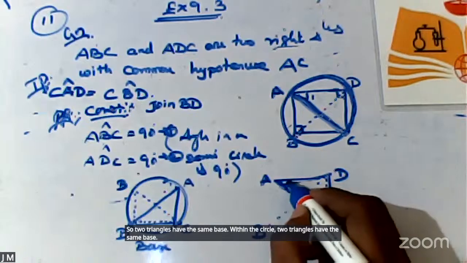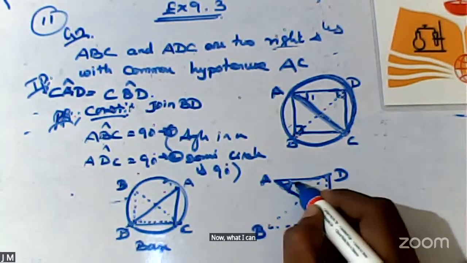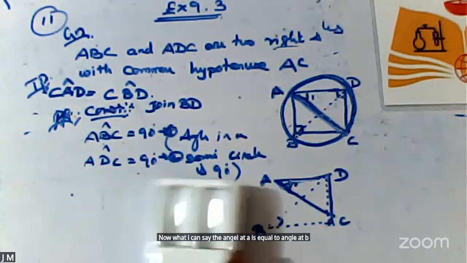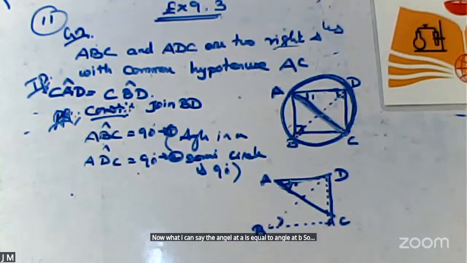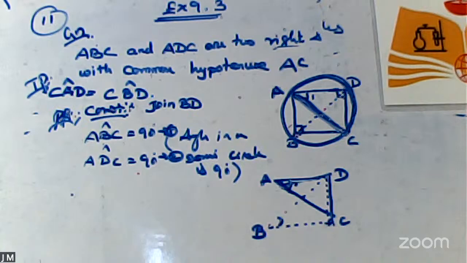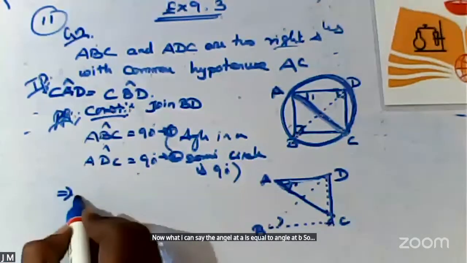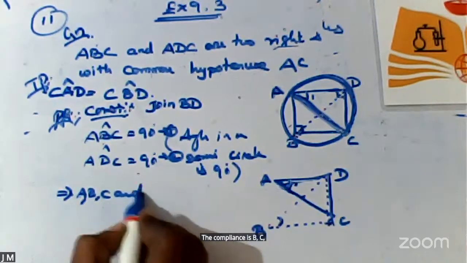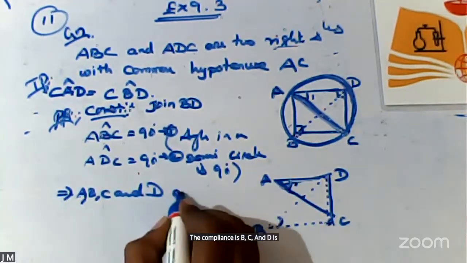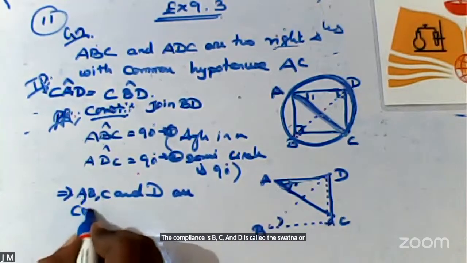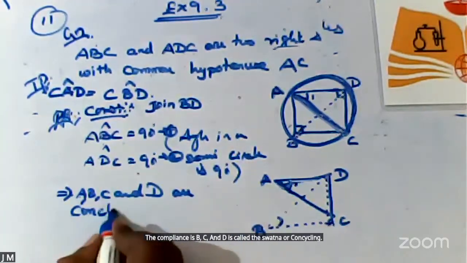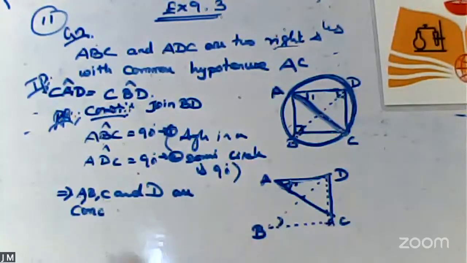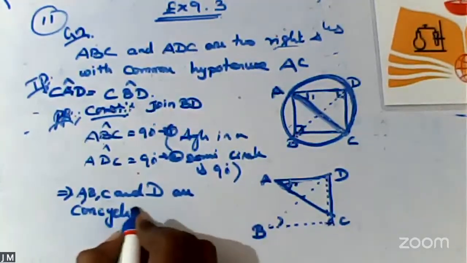Now what can I say? The angle at A is equal to angle at B. This implies A, B, C and D are concyclic.